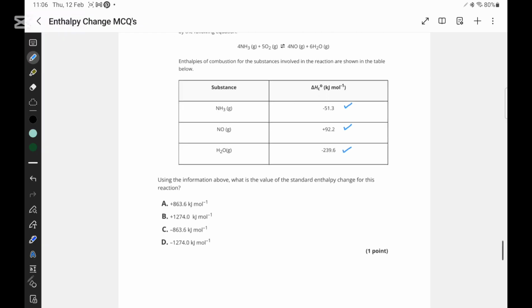So in order to find the enthalpy of reaction for this question, we would be using the formula: summation of enthalpy of combustion of products minus summation of enthalpy of combustion of reactants.